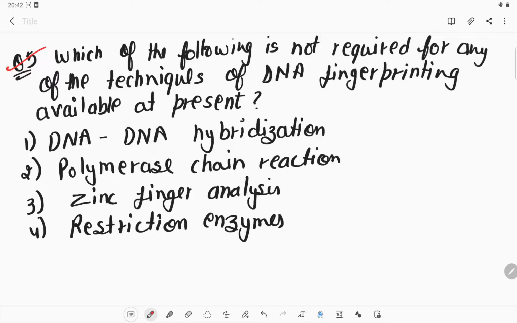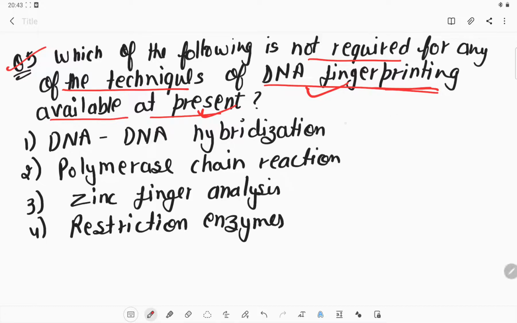Let's start with question 5. Which of the following is not required for any of the techniques of DNA fingerprinting available at present? So at present, what techniques are we using for DNA fingerprinting? We just need to focus on that. Okay? Now, what is DNA fingerprinting? This is a process through which we can see the genetic similarity of a person, or see what the differences are between two genetic fragments. So this is the DNA fingerprinting process.